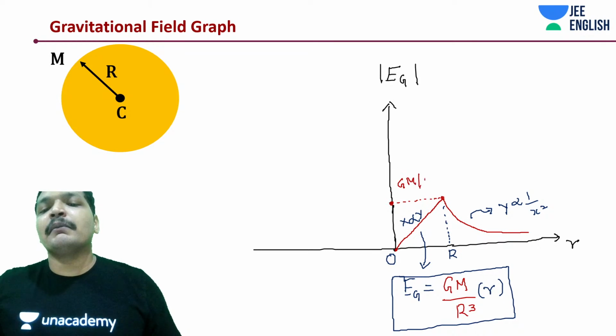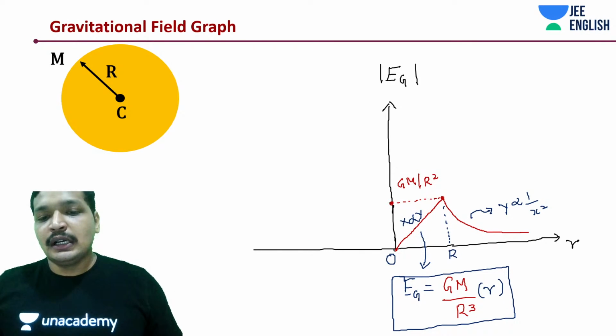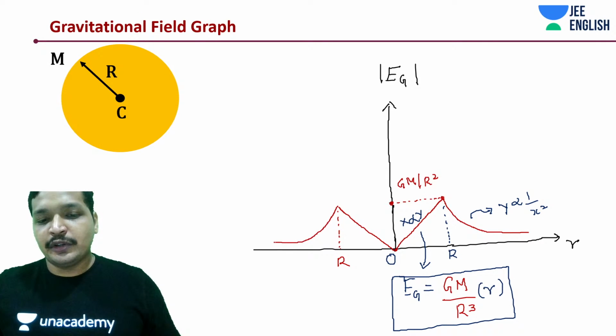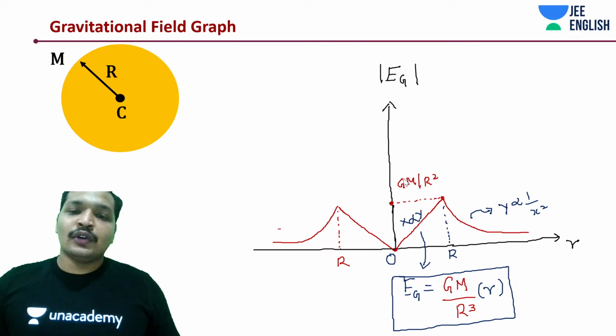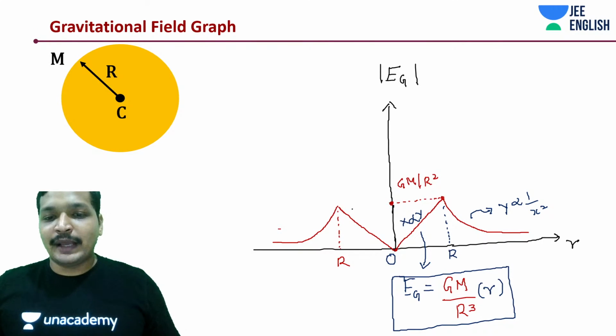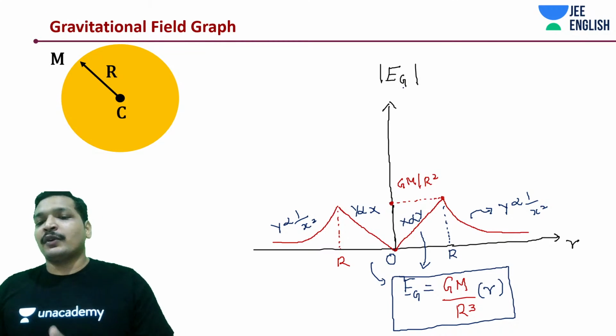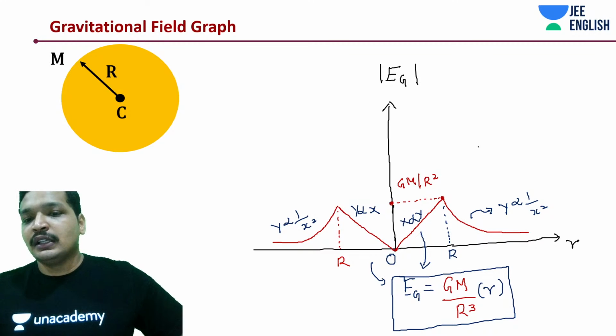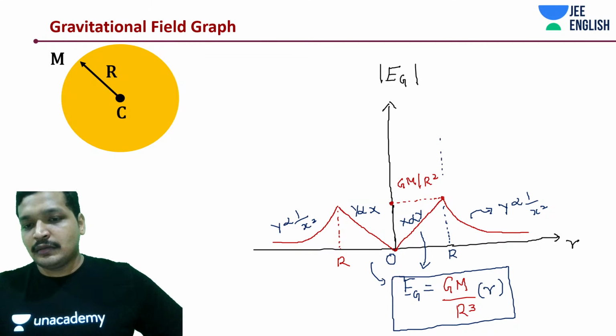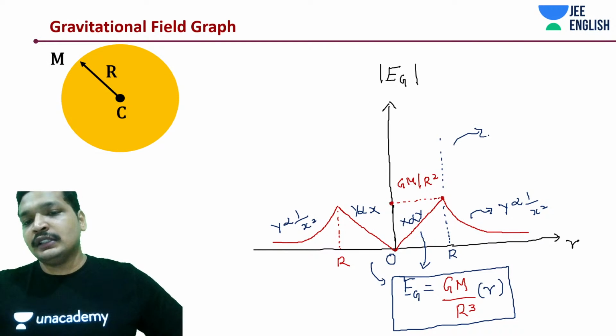This is GM by R cube, and again it's going to be a line up until where? Up until some R. Again it's going to be something like this. So again it's going to be y is proportional to x, a line having the same equation as on this side, and this is going to be y is proportional to 1 by x square. Y is proportional to 1 by r square, right? Here the equation was what? For any r greater than, what was the equation over here?